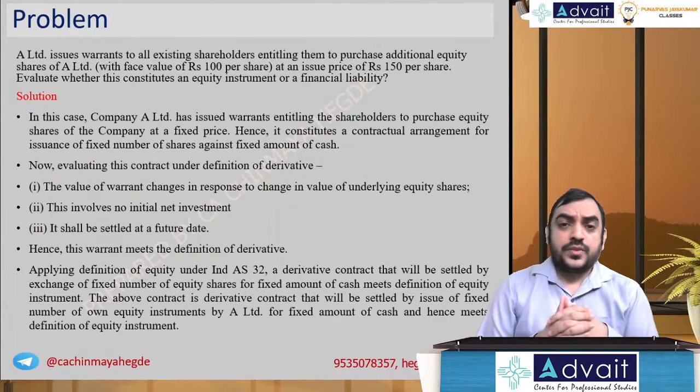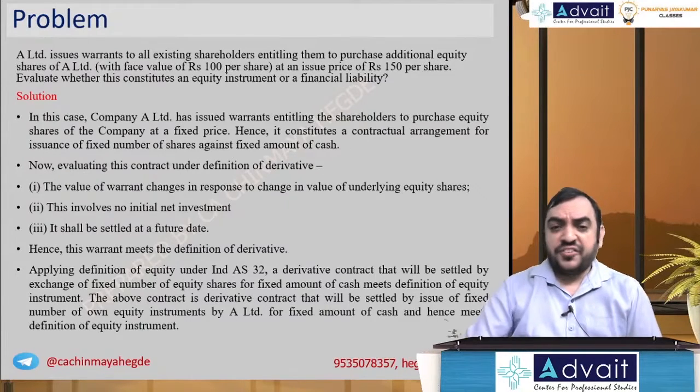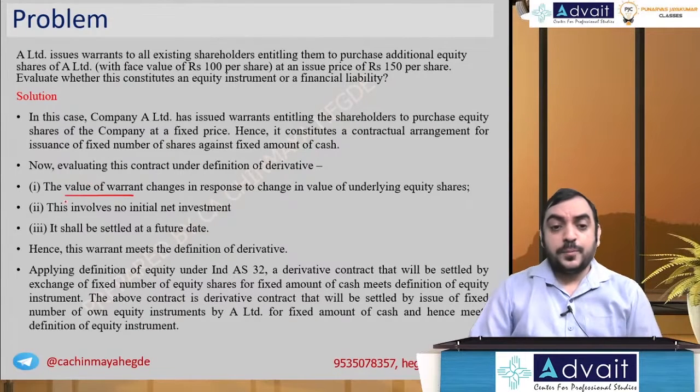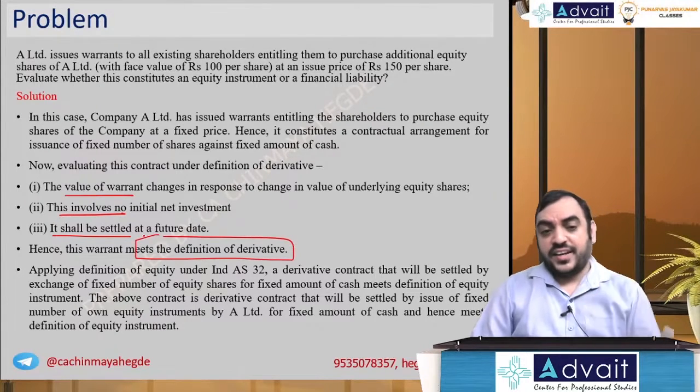First, is it a derivative contract? Definitely yes, it satisfies the definition of derivative contract because the value of the warrant changes with respect to the value of the shares of the company. It involves no initial investment, nothing is being paid now, and it is settled at a future date. So it meets the definition of a derivative.